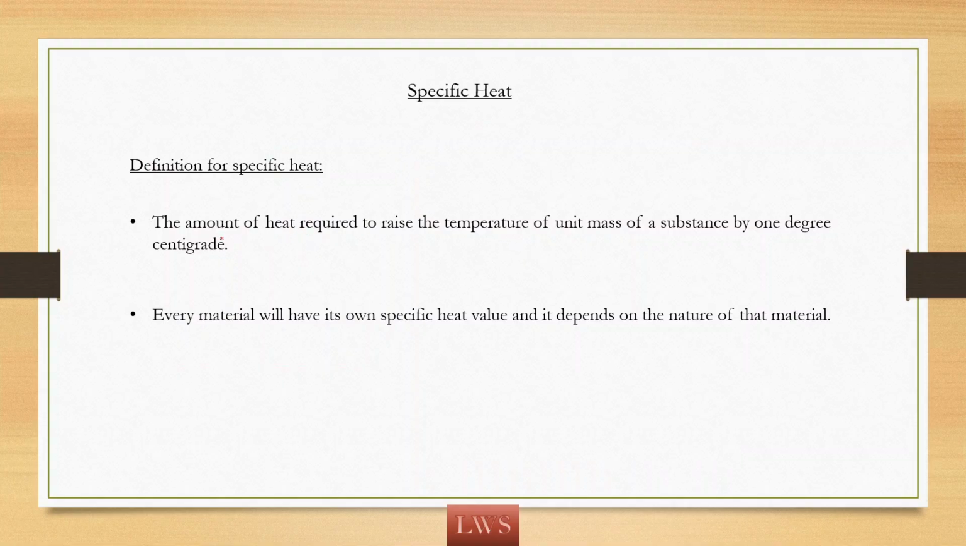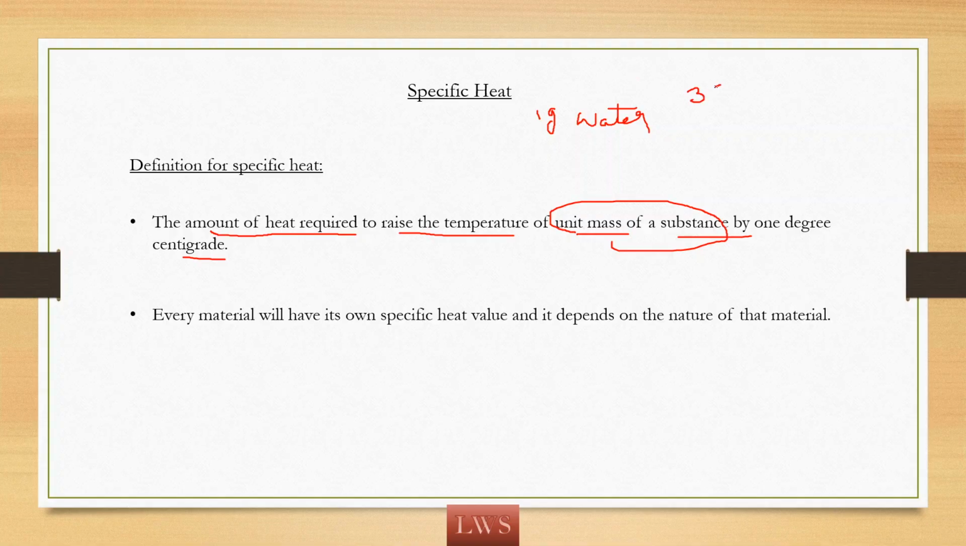So let us discuss the definition of specific heat. It is the amount of heat required to raise the temperature of unit mass of a substance by 1 degree centigrade. What does that mean? Consider unit mass of a substance. I am taking 1 gram of water, and let us assume its temperature is 35 degrees C.